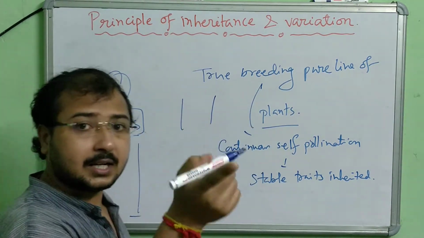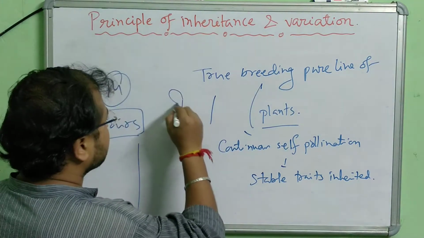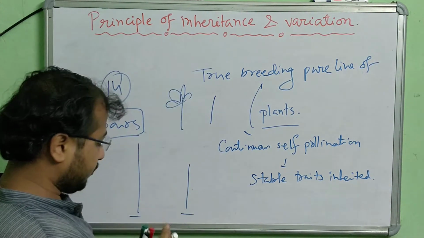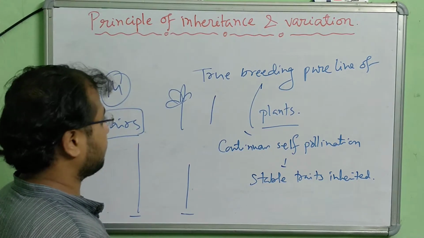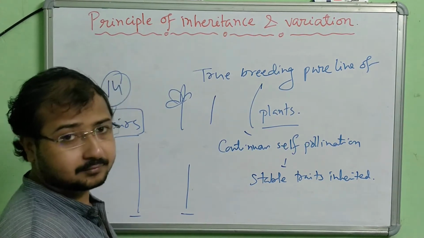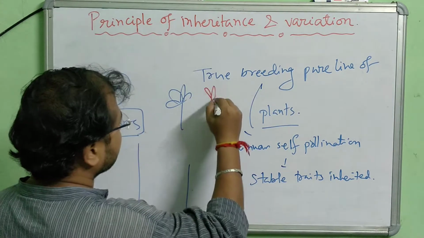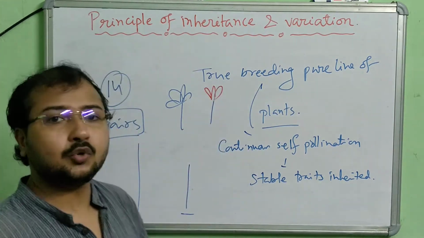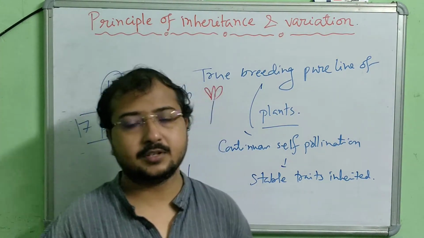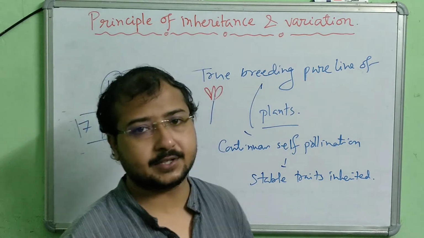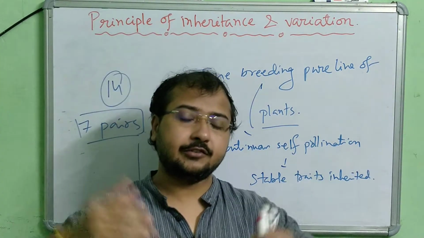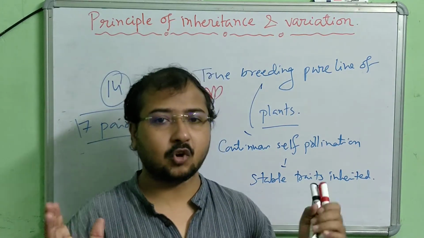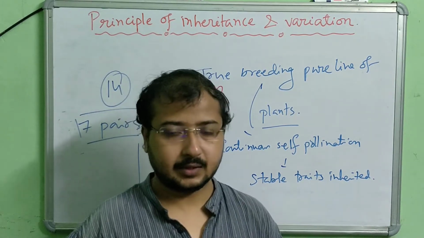dissimilarity in the color of the flower, for example. Suppose this one has a blue flower, and the other has a red flower. So only one exception, one dissimilarity. The rest of the characteristics are the same between these two plants. So this is how 7 different pairs were made from 14 different plants.